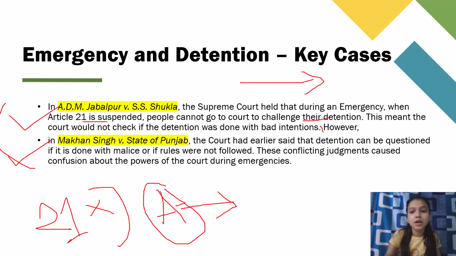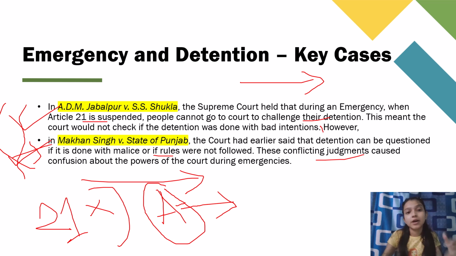It says if the detention follows malice, a person has the right to seek justice in the court. This conflicting judgment caused confusion about the powers of the court during emergency. Both cases contradict each other's judgment. One says you cannot, one says you can. So these are the two important case laws regarding emergency and detention.